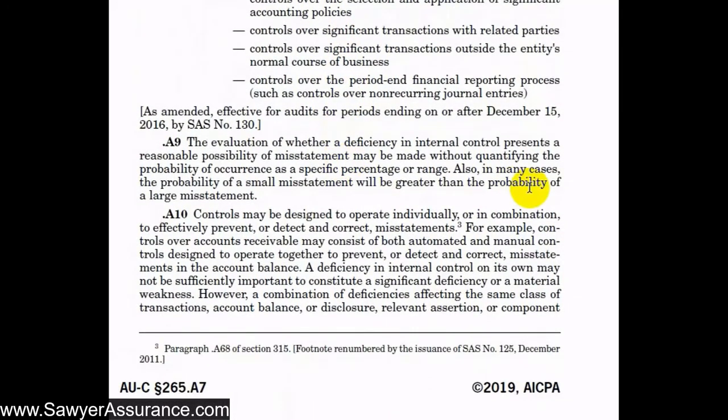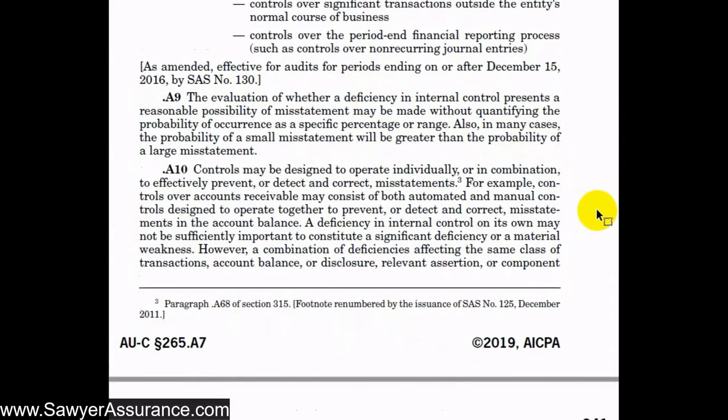And also they make note here that a small misstatement is probably more likely than a large misstatement. So that would mean the probability of the small misstatement is greater than the probability of the large misstatement. So there might be a lot of cases where it's pretty likely that the account will be misstated, but it's very unlikely that the account will be materially misstated as a result of that deficiency.